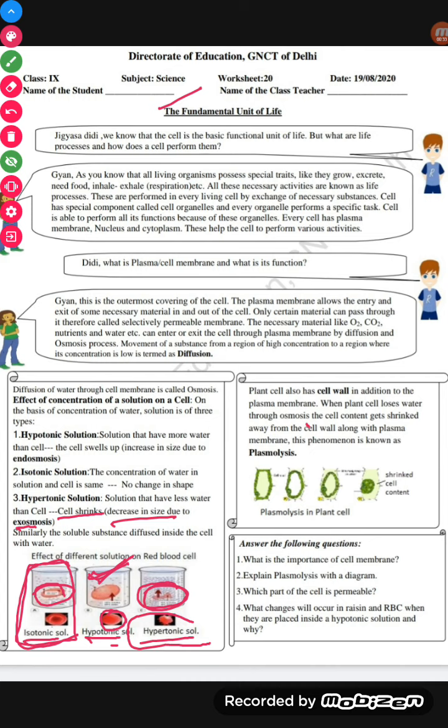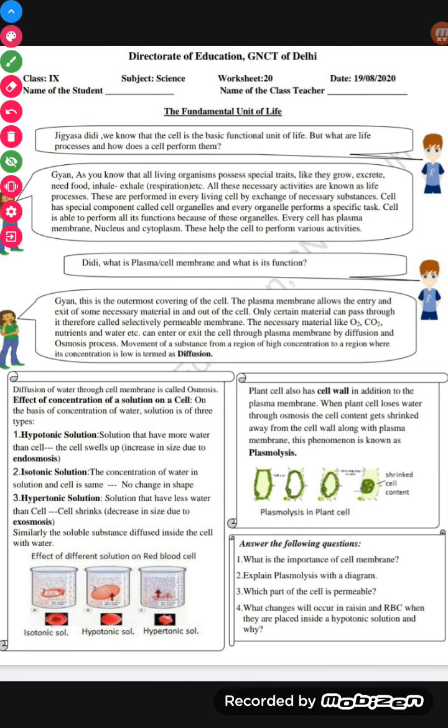Gyan asks, what are the life processes which are performed by the cell? Jigyasa Didi replied, all living organisms possess special traits like they grow, excrete, need food, inhale, exhale, or reproduce. They all are important activities performed by living organisms. So, all the necessary activities are known as life processes. These are performed in every living cell by exchange of necessary substances.